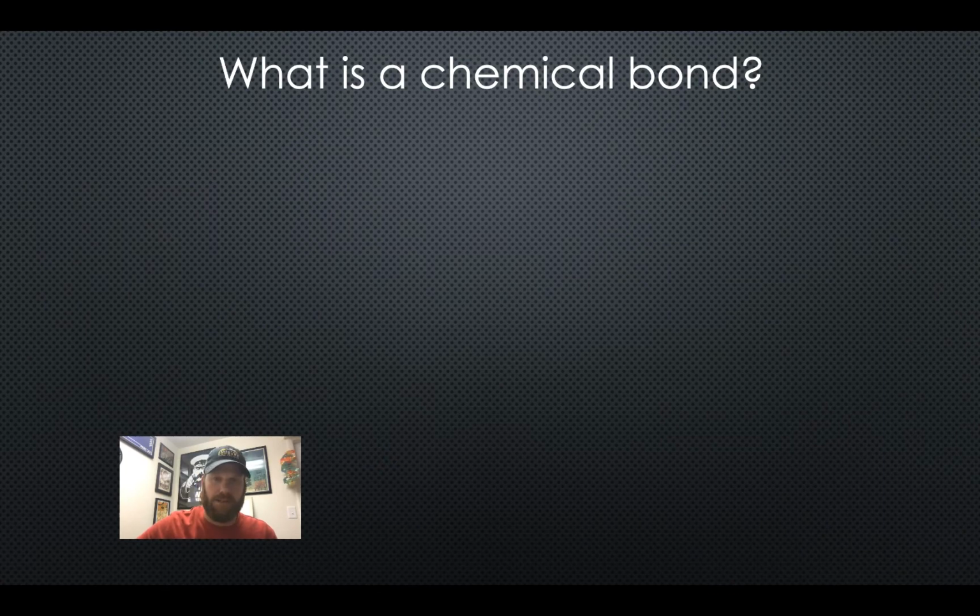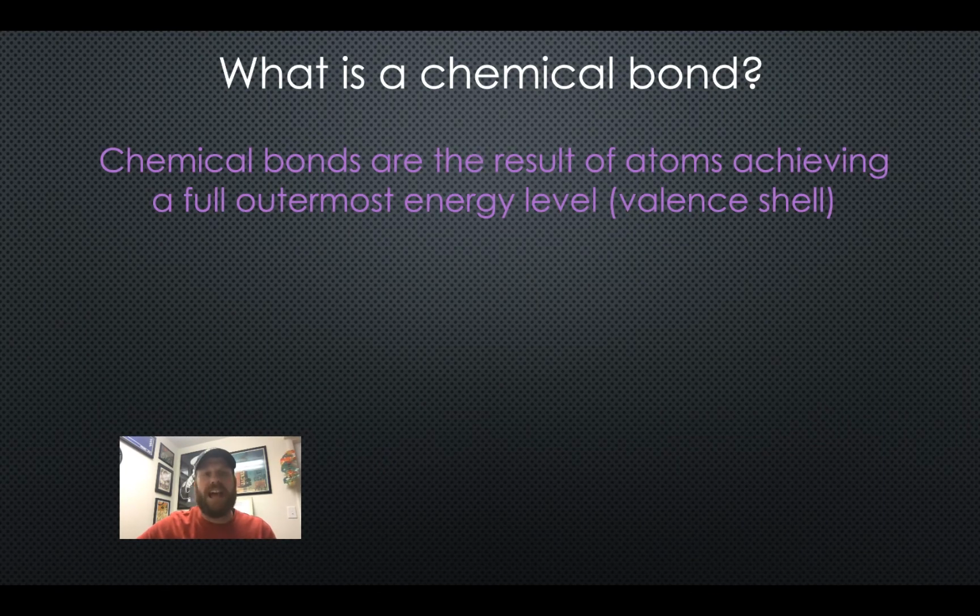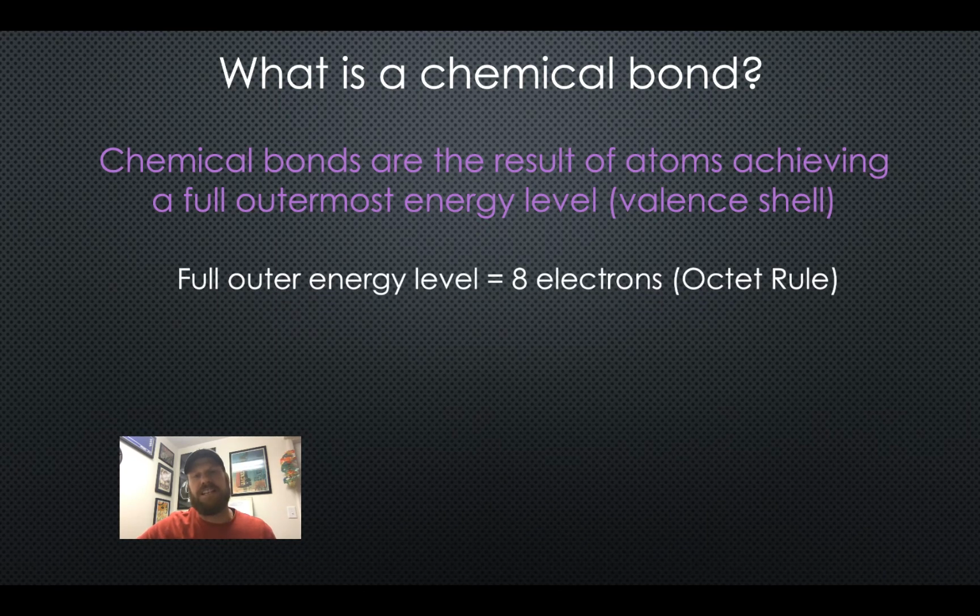Let's talk details. Atoms form chemical bonds in an effort to achieve an outer energy level full of electrons. You will hear me refer to the outermost energy level as the valence shell or valence energy level, because that's where the valence electrons can be found. For 116 of the 118 types of atoms, a full outer energy level equals 8 electrons. This is what's known as the octet rule. The two exceptions are hydrogen and helium atoms. These atoms only have one small energy level around their nuclei, and this first energy level can only hold 2 electrons. Hydrogen and helium atoms follow what is known as the duet rule.